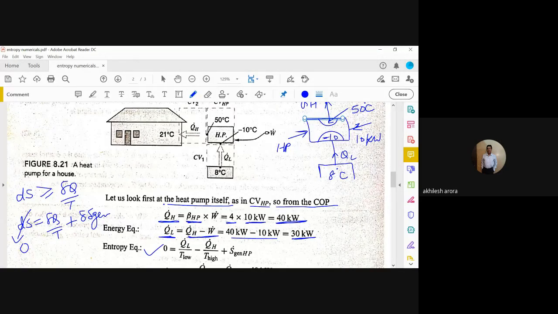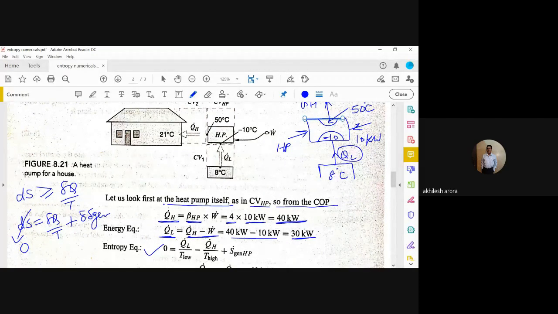Now delta Q by T. So delta Q means heat transfer into the system. When we were deriving this equation, we wrote that Q entering into the system is positive, otherwise it is negative. So you can see it here, left side 0. Now what is the heat which is entering into the system? This is QL. QL is entering into the system at minus 10 degrees Celsius.